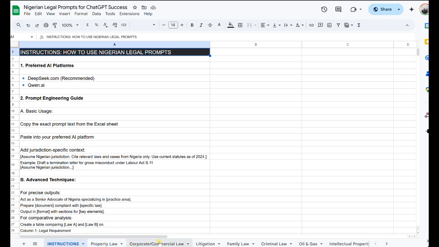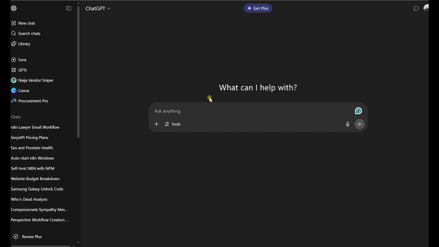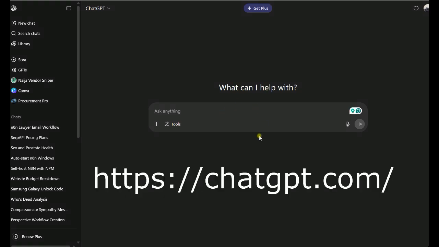Now, assuming you want to draft legal documents in corporate commercial law under the compliance or governance category, for example, what you need to do is have an account on ChatGPT. And this is what it looks like. You just go to chatgpt.com and you can create a free account.